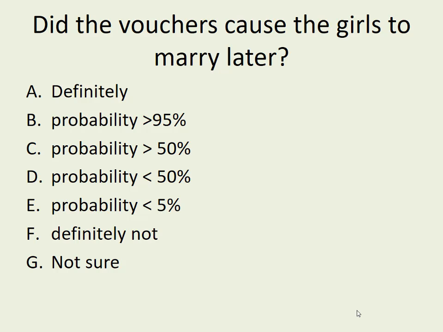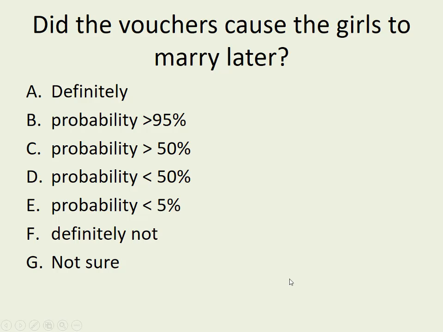So I hope you paused the video for a moment there. I think 15% is not that unlikely. It could well come up. 15% is a reasonably high probability. It wouldn't be that shocking if it happened. So it could well be that this was a random thing and the vouchers didn't have an effect. Or on the other hand, it could be the vouchers did. So the problem with this sort of result is the evidence is consistent with both outcomes. It's certainly not so unlikely that I'm going to throw away my idea.